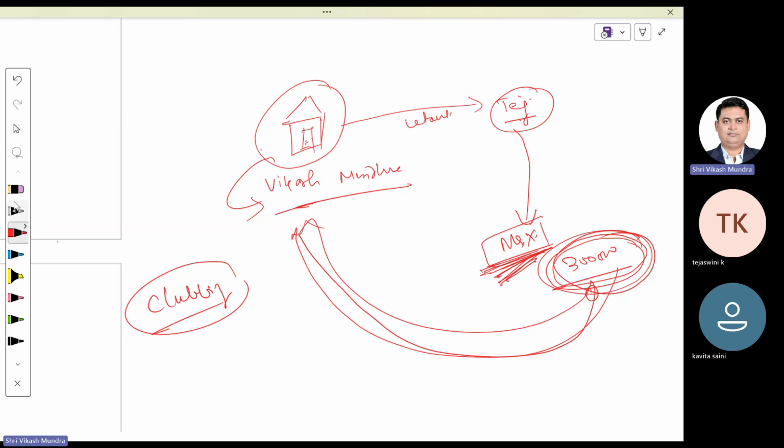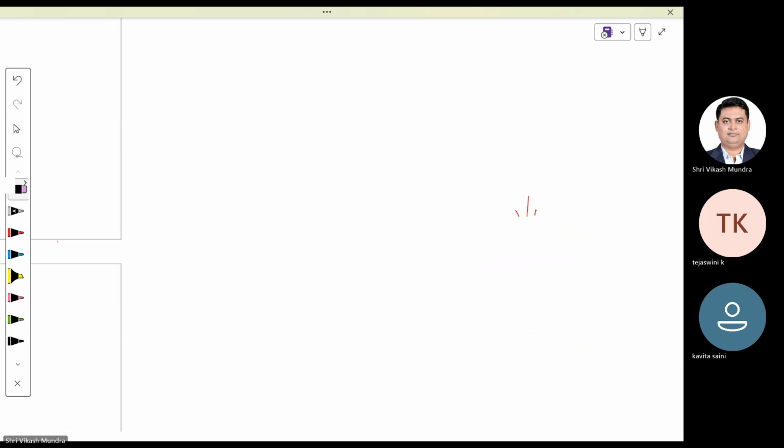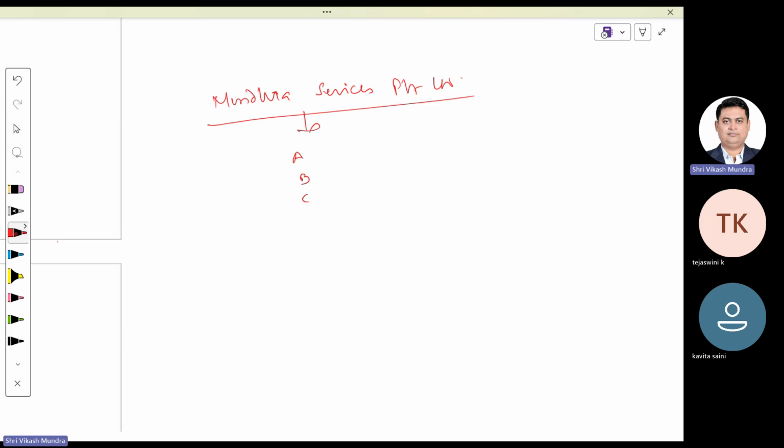A few more examples in this context. Suppose I have a company called Mundra Services Private Limited. Shareholders of this company are A, B, C, and Mr. Vikas Mundra. A is holding 25%, Mr. B 25%, C 25%, and Mr. Vikas Mundra also holds 25%.